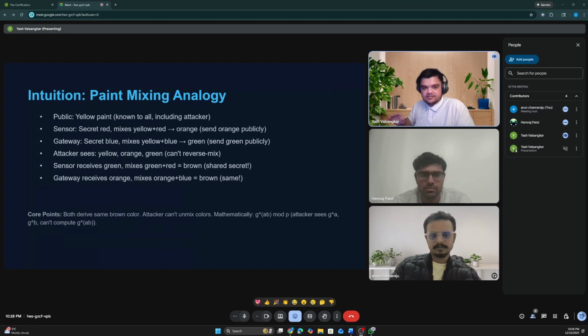Now here's the magic. Alice receives the green paint. She combines it with her red and gets brown. Bob, who has received the orange paint, combines it with his secret blue and also gets brown. They both have the same color, brown, their shared secret.